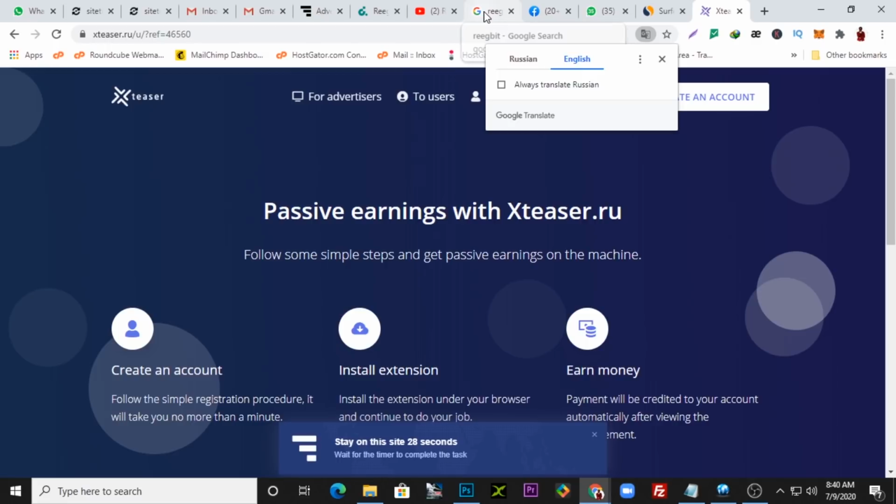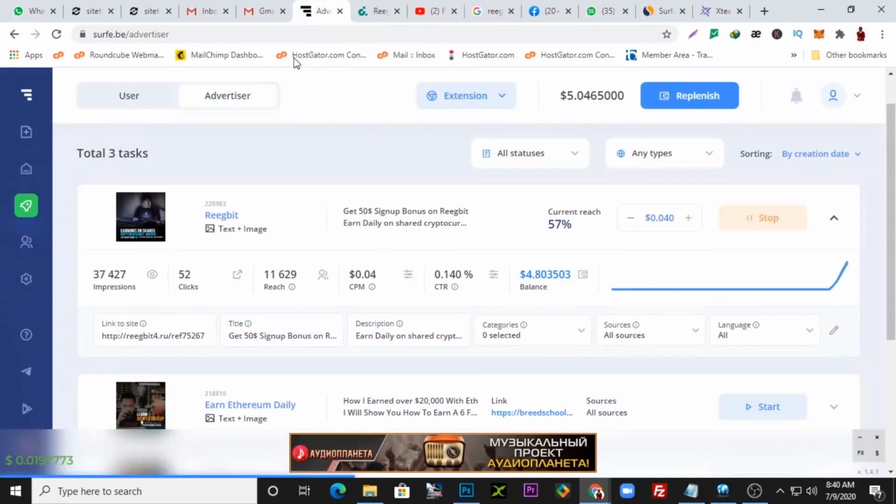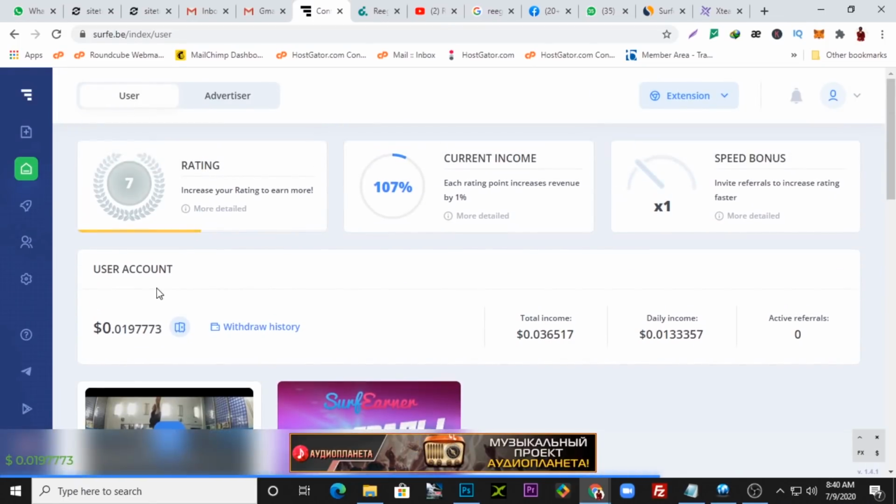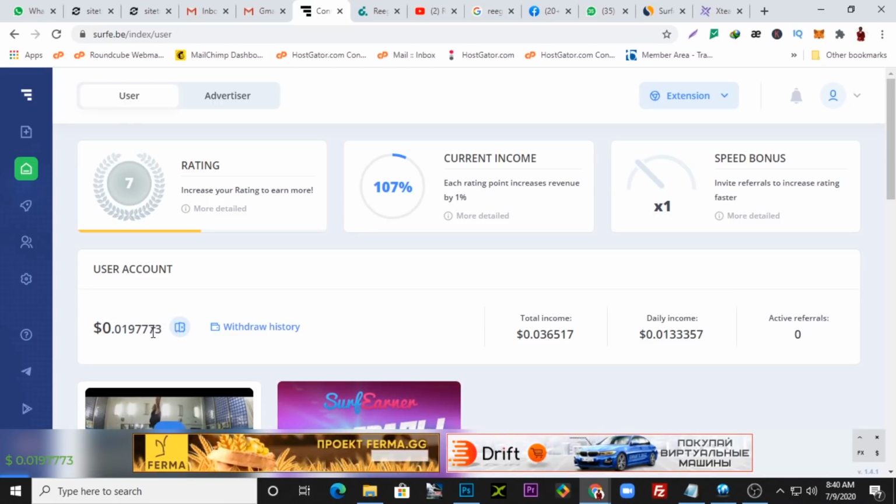I invested about $20 here on Solve.be, which I've been using to run my ads. But you can see here, if I come down to user, I've earned some money just from the adverts. You see all these adverts running on my PC. It runs in the background on your PC, and it generates some more funds that you can use to run ads on the platform.